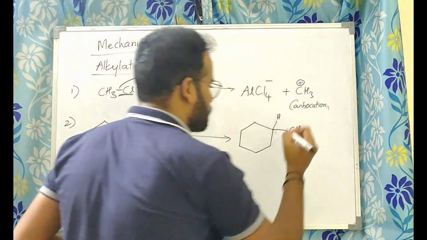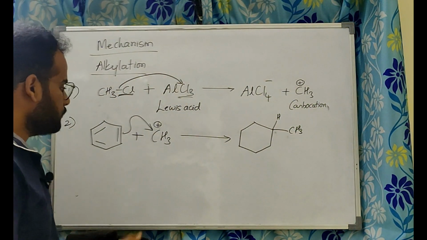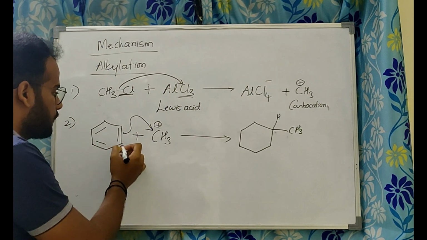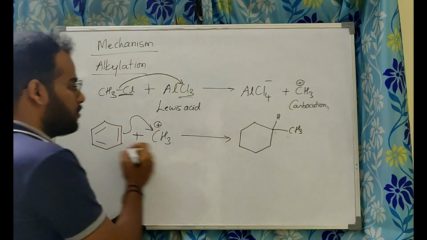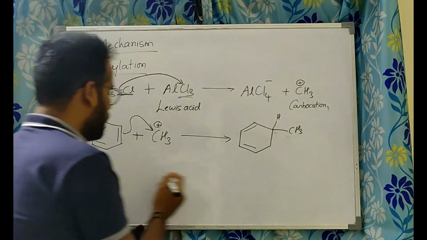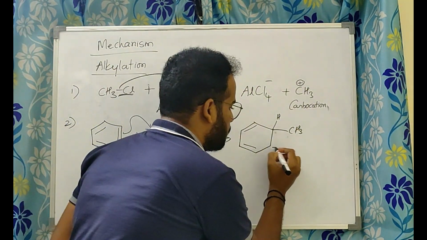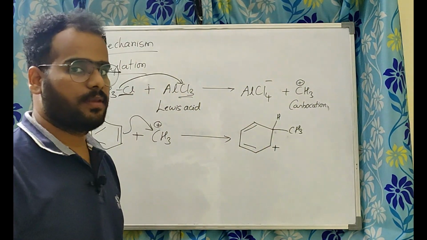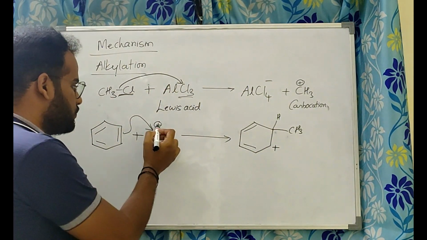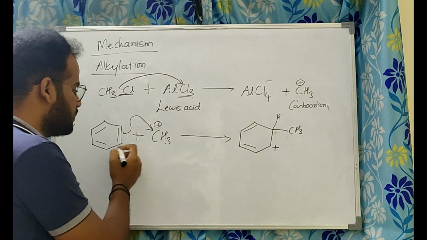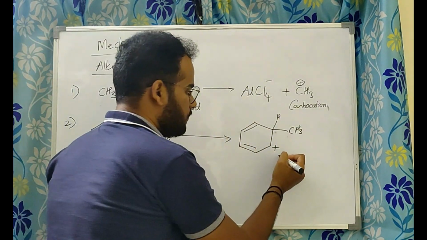Methyl group introduced. Okay. What about this carbon? These bonds, nothing will happen. Now this carbon is short of one bond, meaning it will have the positive charge. Basically, the positive charge is shifted from the methyl group to this carbon. You can see.